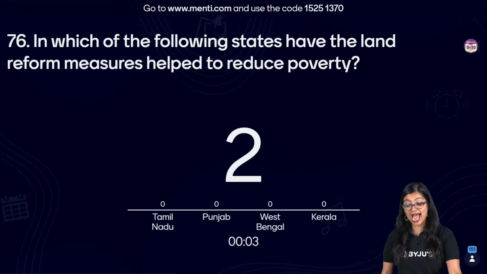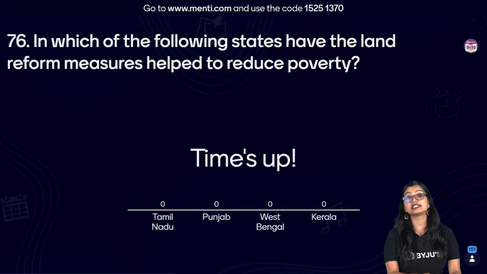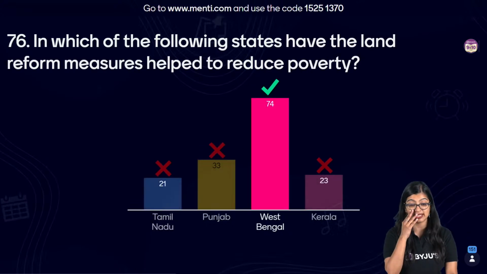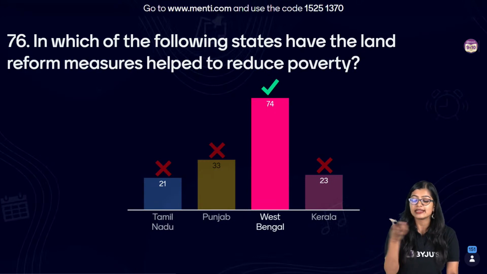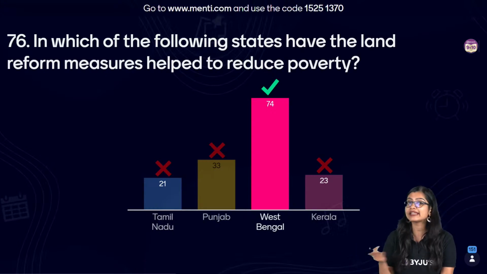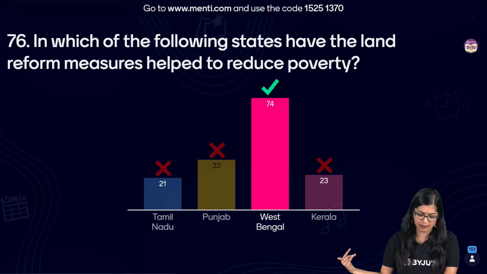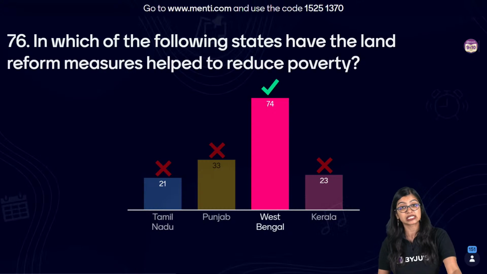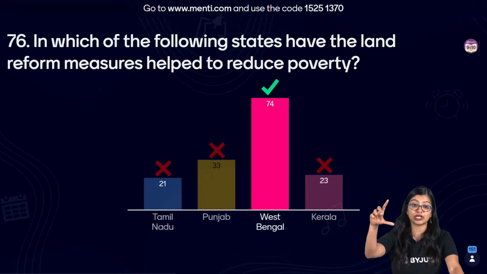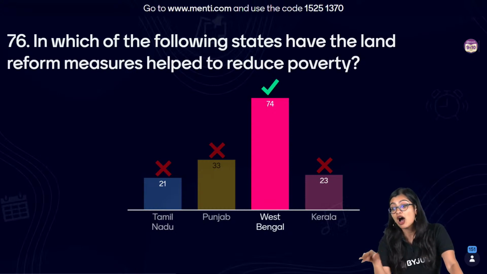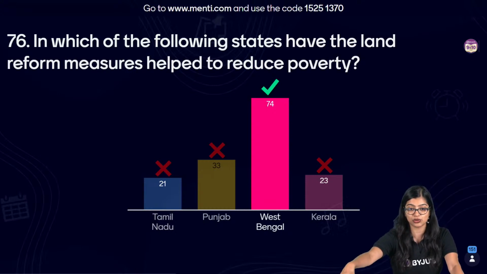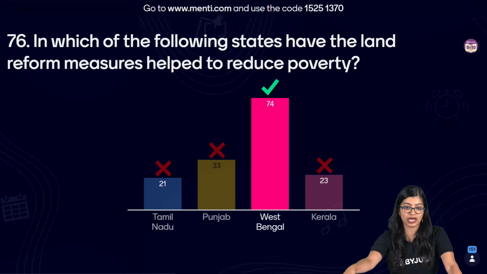We're talking about land reform measures. Different states had different ways in which they were able to enable this. West Bengal had certain land measures that helped them reduce their poverty. Kerala worked on their human resource, which helped reduce their poverty. Tamil Nadu and Andhra Pradesh worked on their public distribution systems. This is a very definite paragraph given to you in your NCERT. So please put a star mark next to it, because they can ask you specifically how different states tackled poverty reduction. This is something you need to understand.